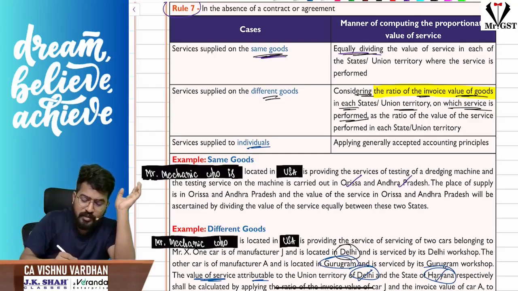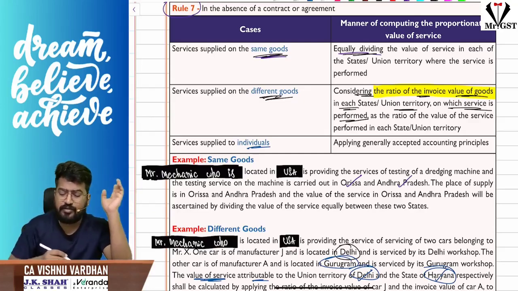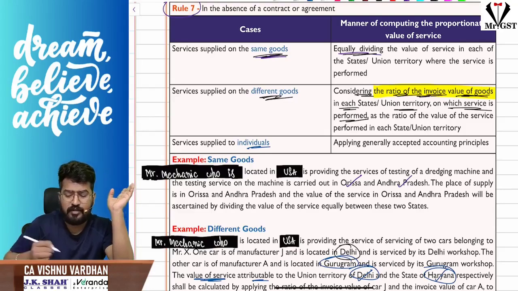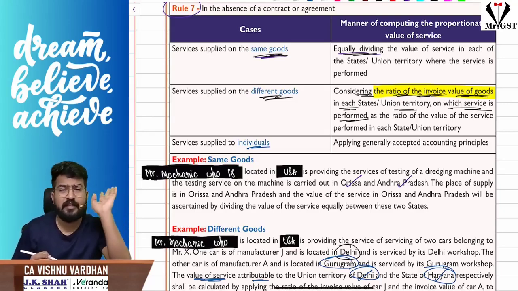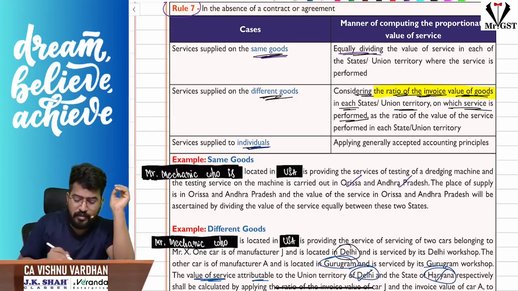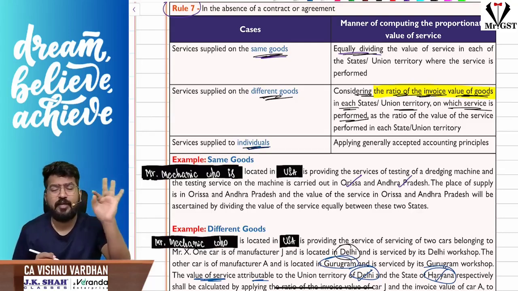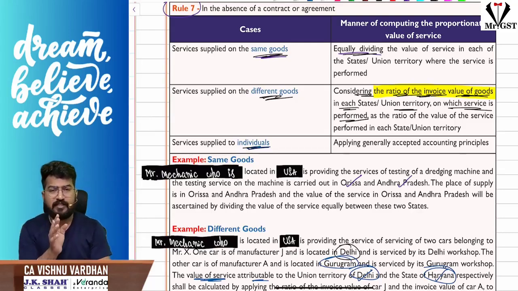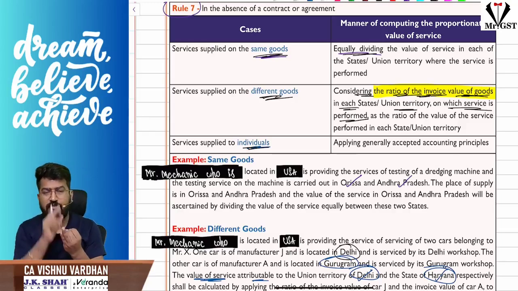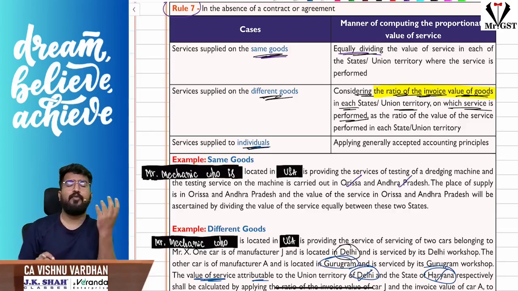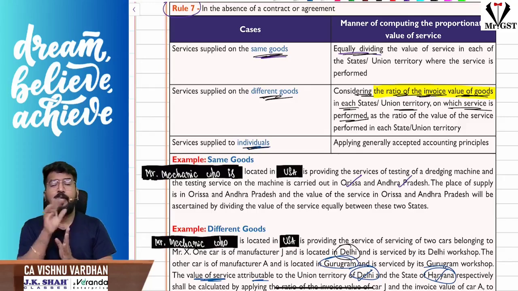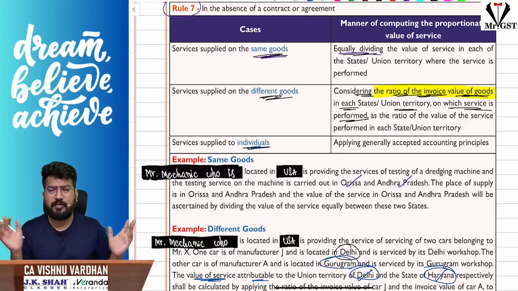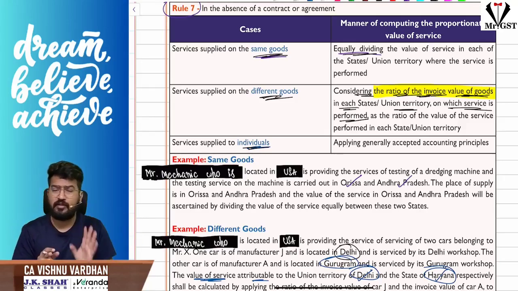No sir, it is on different goods. If it is on different goods, then consider the ratio of invoice value of such goods with respect to each state. So based on value of invoice, in that ratio you split the value. No sir, this is supplied to individuals, then follow GAP. I repeat, if you are providing services where physical presence of goods or recipient is required, and you are providing it outside taxable territory and also inside taxable territory, place of supply will be inside taxable territory. But inside taxable territory, if you are providing it in more than one state, every state will be a place of supply, and you will apportion that based on the agreement.